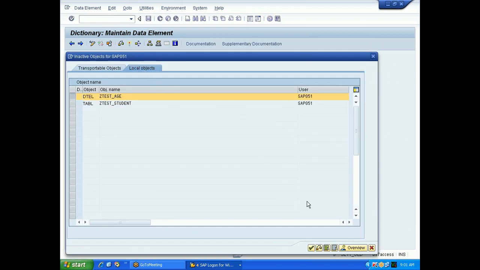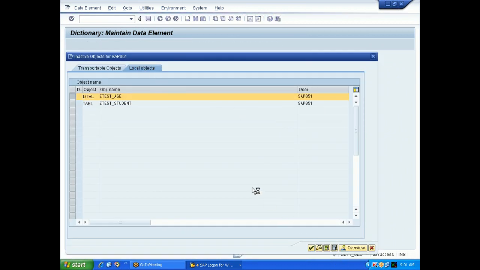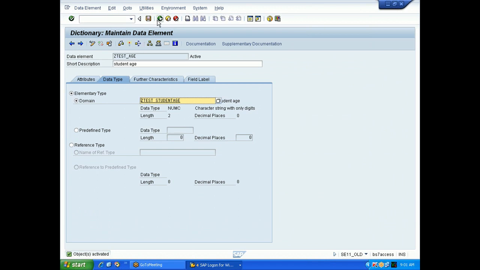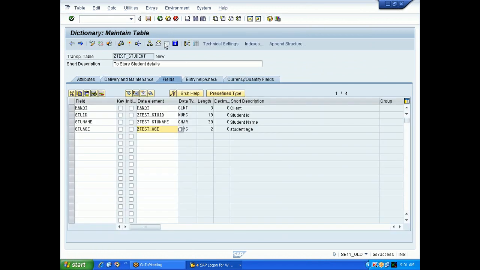So save, check, activate your domain. Press enter. Come back. Now you are in the data element screen. Save, check, activate your data element. Have you activated the data element? Fine. So good. So student name, student age is also created.